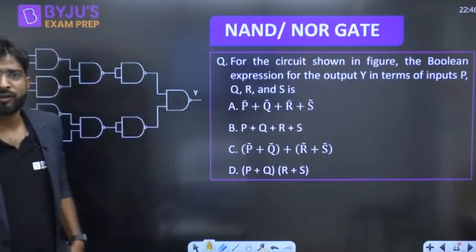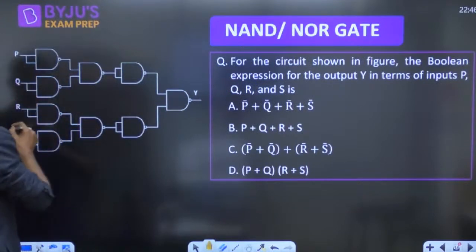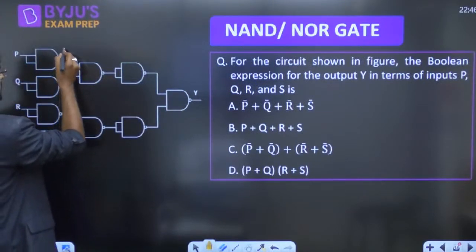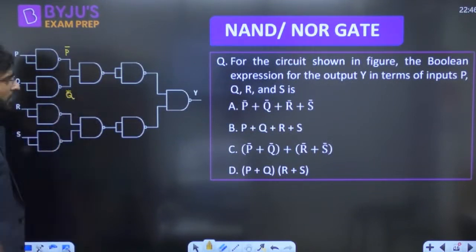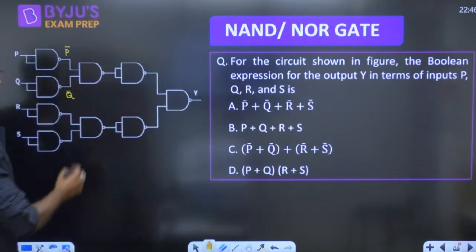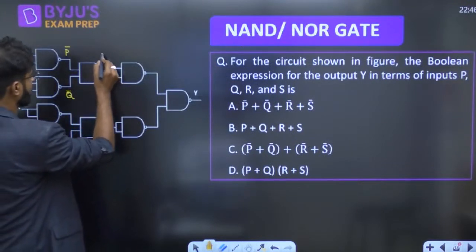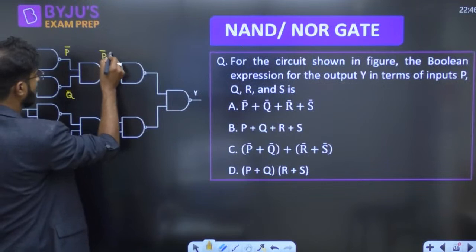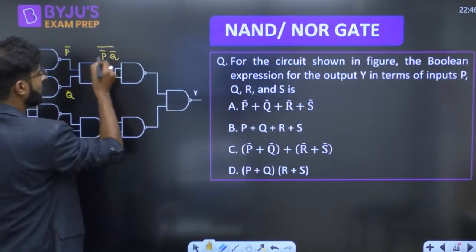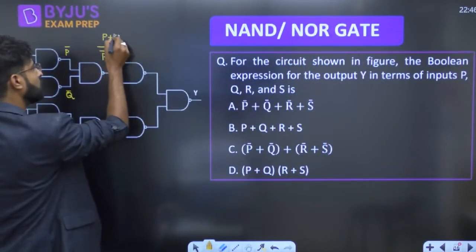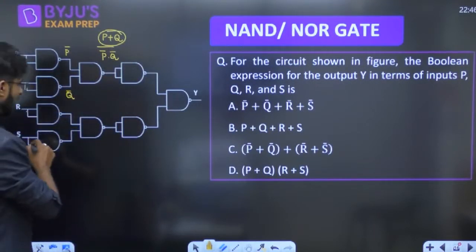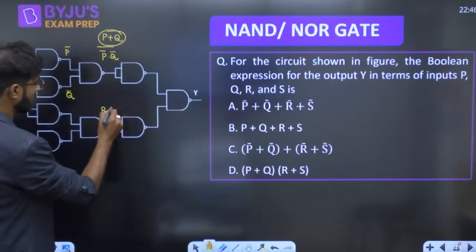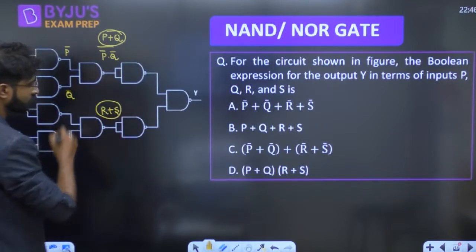Okay, how are we going to solve this question? Everyone try to understand. This is called P, so this one is just P bar. This is called Q, so here you are getting Q bar. If you want to write this, it is P bar dot Q bar, whole bar, so this is just P OR Q. In the same manner, it is R and S, so this one you are getting is just R plus S.